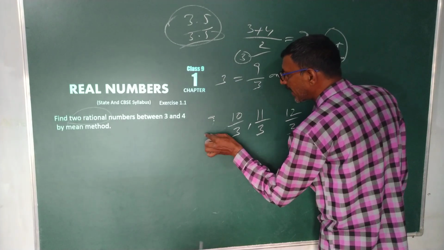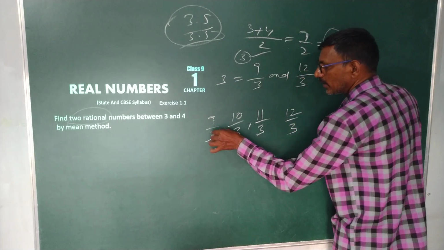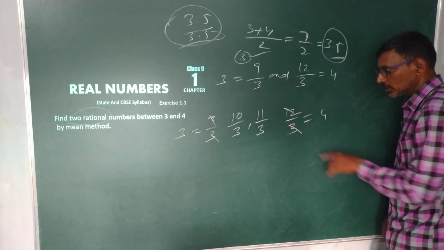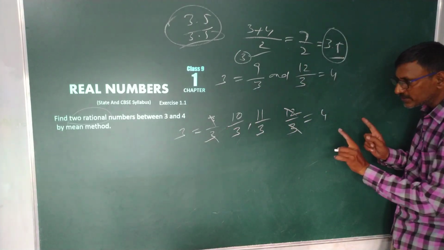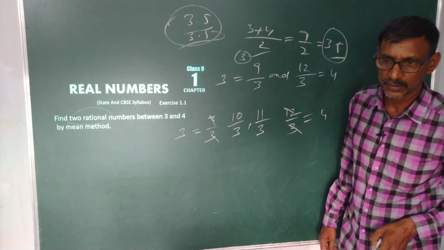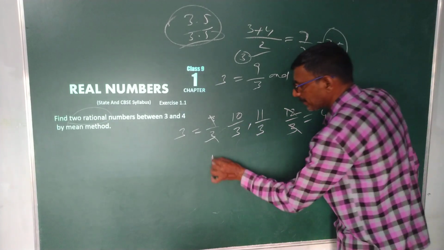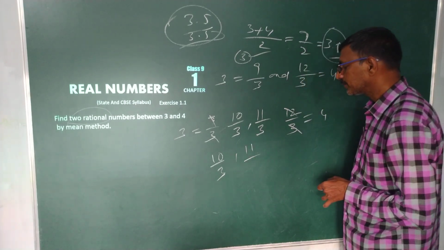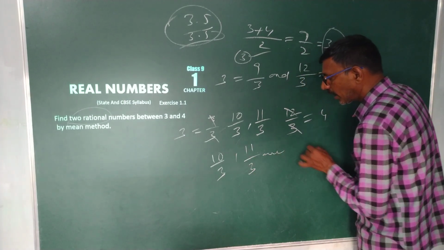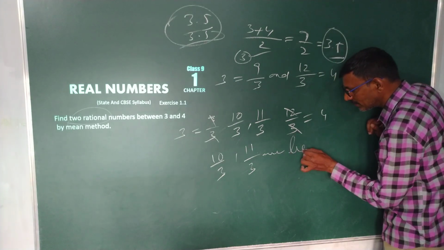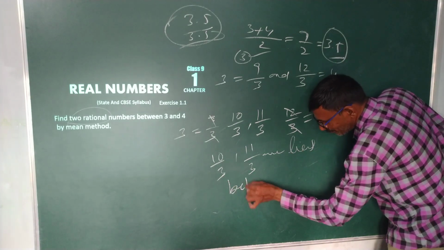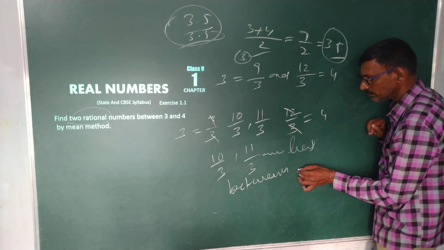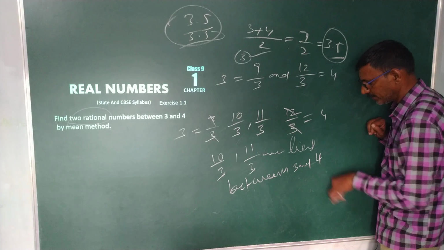Here 9 by 3 is 3 times, and 12 by 3 is 4 times. So what are the rational numbers that lie between 3 and 4? 10 by 3, comma, 11 by 3 lie between 3 and 4.